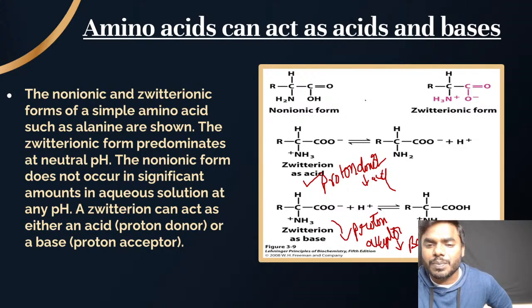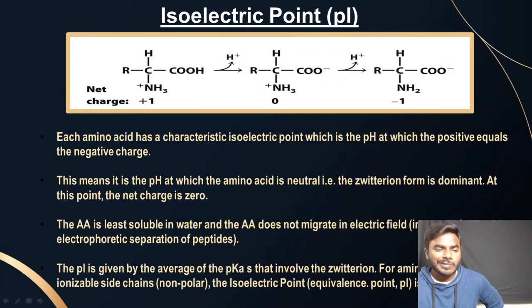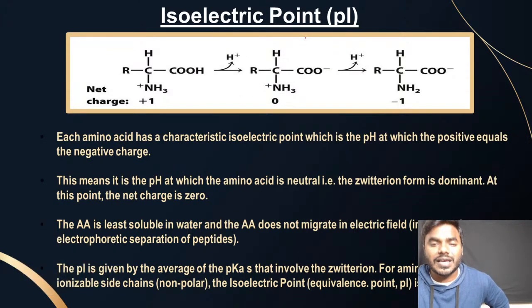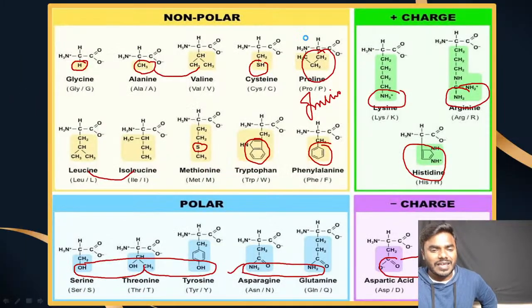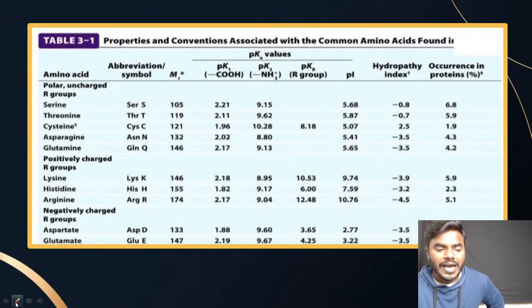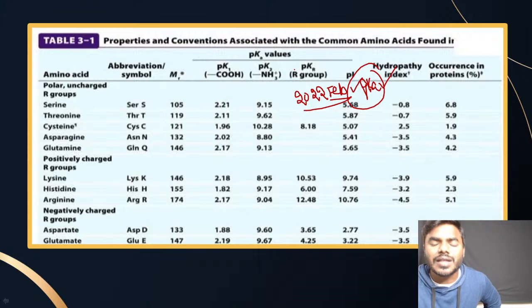And these are all possible when the amino acid is dissolved in water. Always remember that particular point. Okay, now we all know how to easily calculate the isoelectric point. If you look into your 2022 February question paper, they have given the pKa values in the exam, and they asked you to calculate the pI.